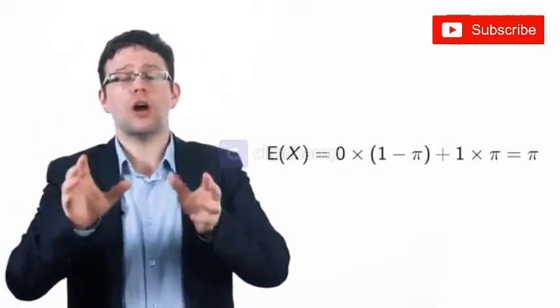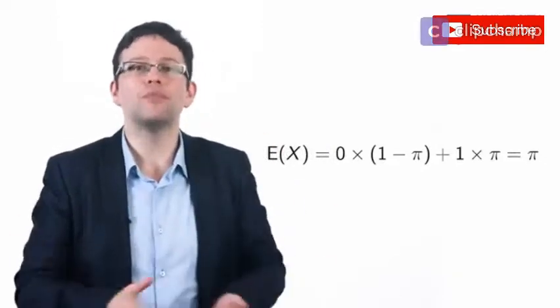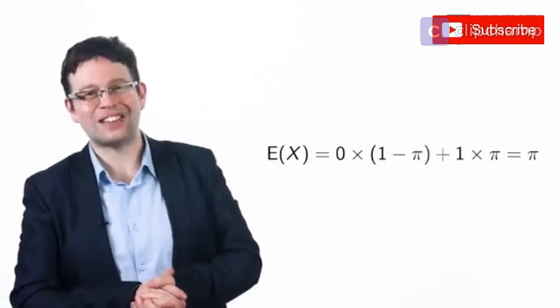So let's consider the expected outcome for a generic Bernoulli distribution. So we have those two outcomes, 0 and 1, with probabilities of 1 minus pi and pi respectively. So 0 times 1 minus pi plus 1 times pi will give you pi, i.e. that probability of success. So the expected value of a Bernoulli distribution is simply the prevalence of the success type within that population under consideration.